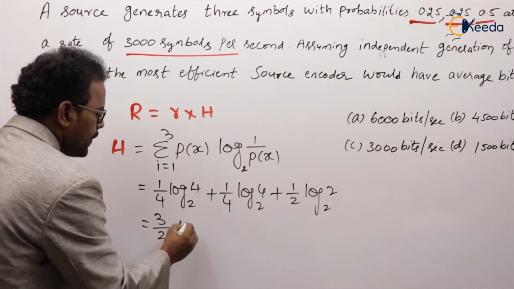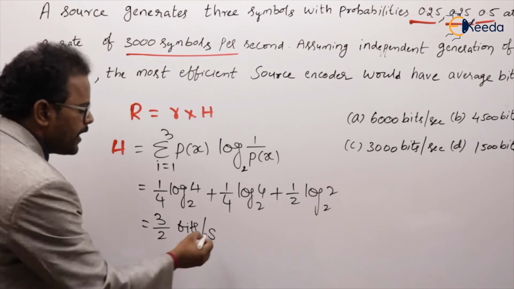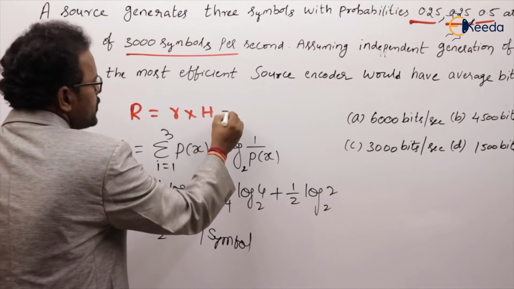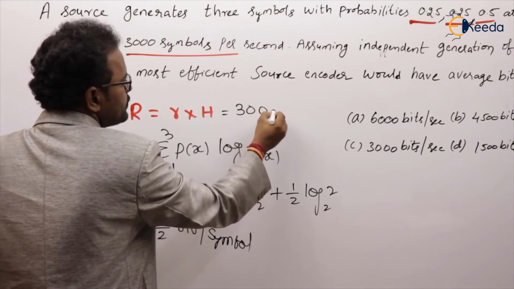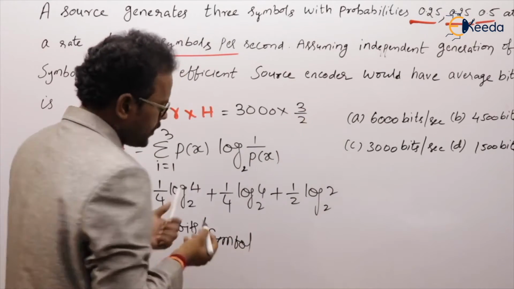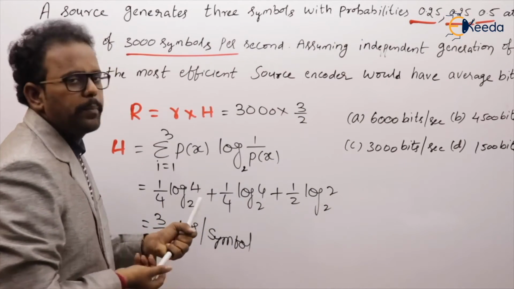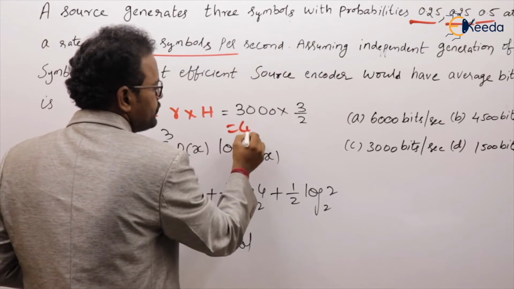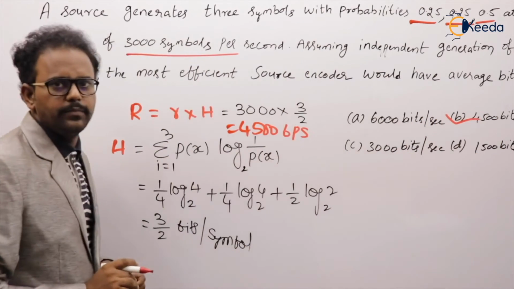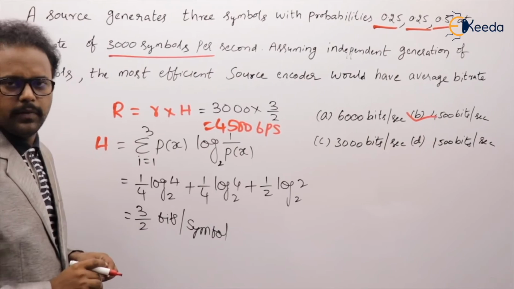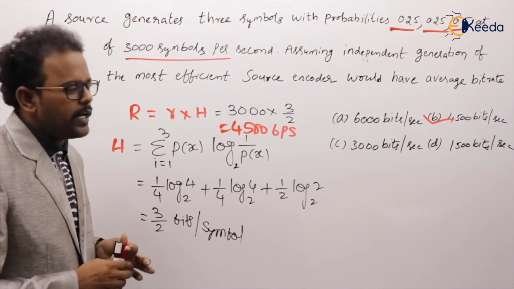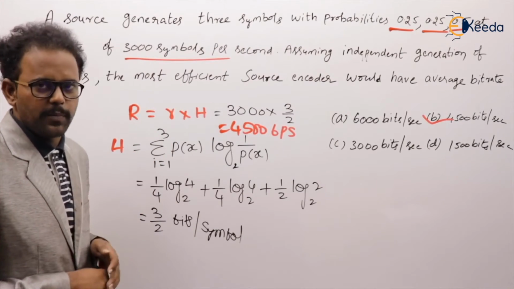Entropy units are bits per symbol, and on average how many bits you are sending per each symbol. Substitute in the above. Small r value is 3000 into entropy value 3 by 2. Calculate, you will get 4500 bits per second. That is the option. Clear? Try to follow all the questions and see our regular videos. Definitely, you will have good knowledge of the communication subject.